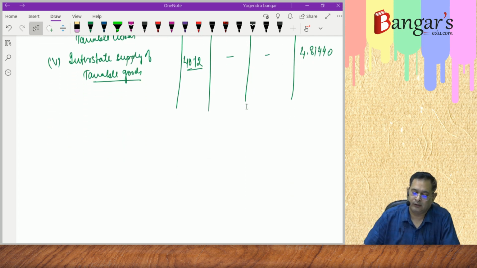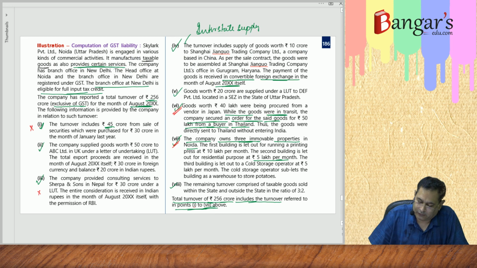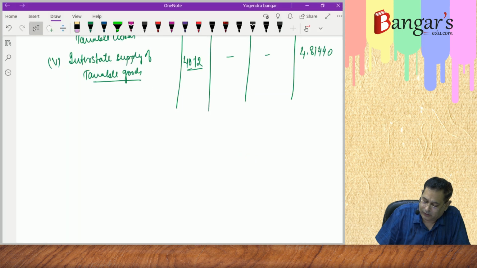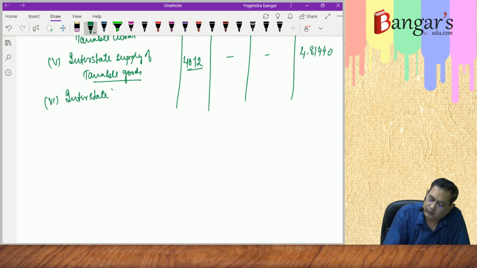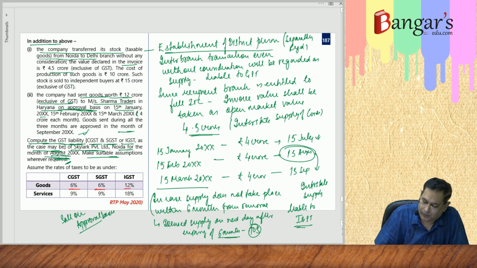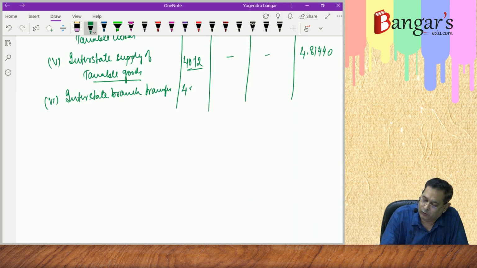Next we come to, here further two transactions were also there. One is interstate branch transfer. The amount will be the open market value, as we have already discussed, 4.5 crores. And the GST liability will be 4.5 into 12%, 0.54 crores. Interstate branch transfer of taxable goods.